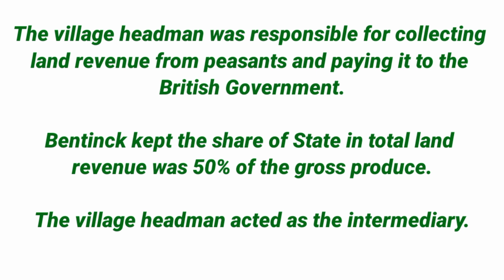This system brought no benefit to the cultivators. So this was a modified version of Zamindari system and benefited the upper class in villages. Here the village headman acted as the intermediary between the British government and the villagers.